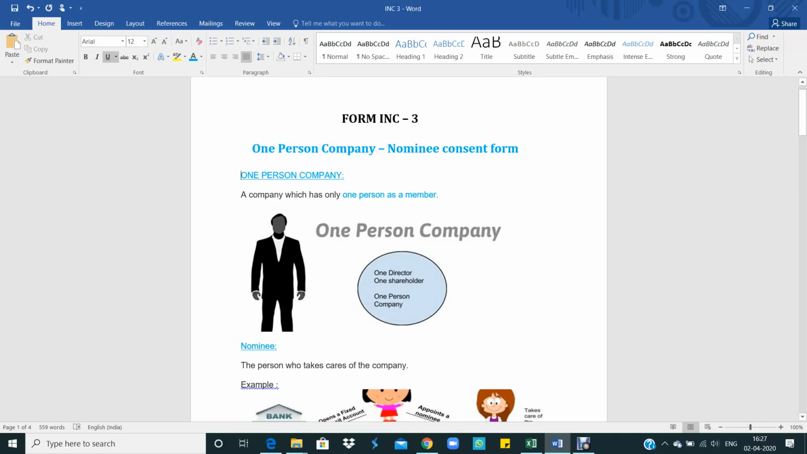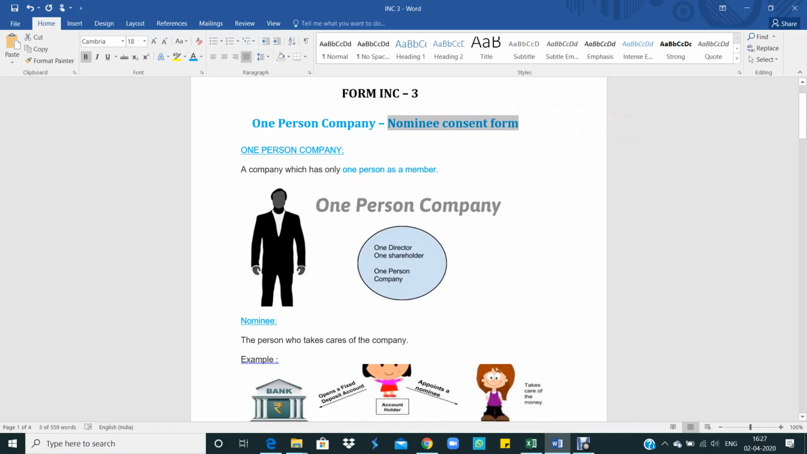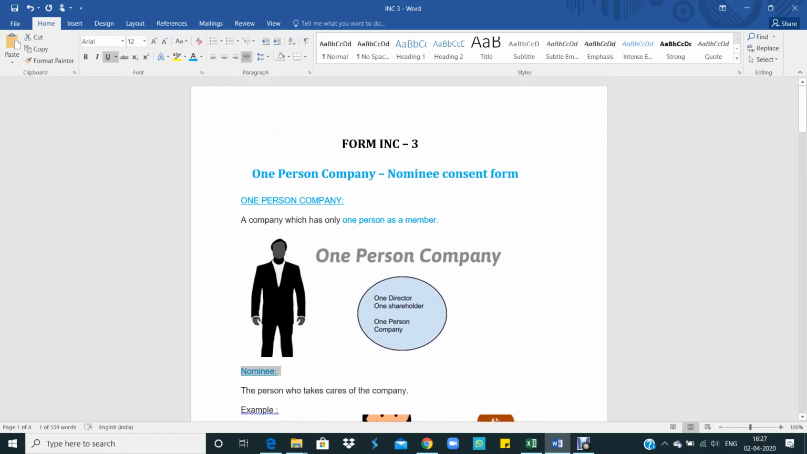Today we are going to discuss Form INC3. It's a nominee consent form. Before understanding the concept, we have to understand what is meant by one person company and we have to know who is called a nominee. Okay. Now, what is meant by one person company?